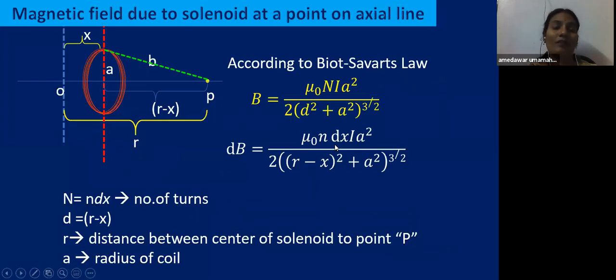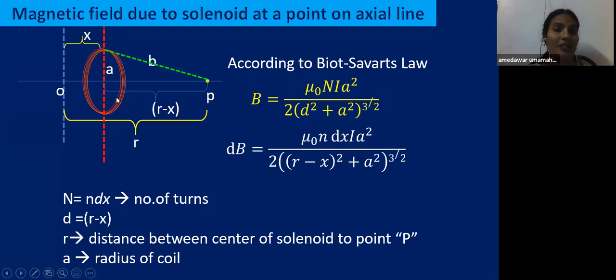Yeah, children. So Biot-Savart's law. Actually, you don't know about this Biot-Savart's law, so you are going to learn it in the 7th chapter, children. It is very important. So it is very simple. Biot-Savart's law is nothing but the magnetic field at a point due to a current carrying conductor is always proportional to the current strength in the coil and the small element length, the length of the conductor, and also inversely proportional to the square of the distance.